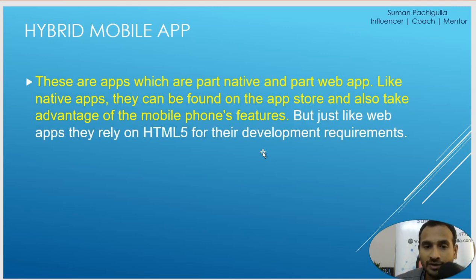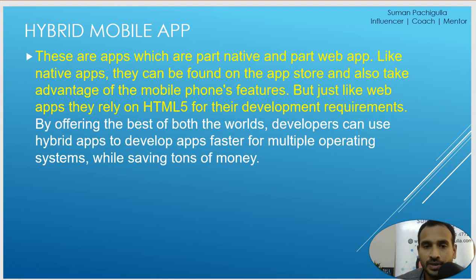So just like web apps, they rely on HTML5 for their development requirements. So for the front end, they use HTML5. Now by offering the best of both worlds, which ones? Both means native and web. Developers can use hybrid apps to develop apps faster for multiple operating systems while saving tons of money. Why is it tons of money? Because if it is a native app, how can they save a lot of money?